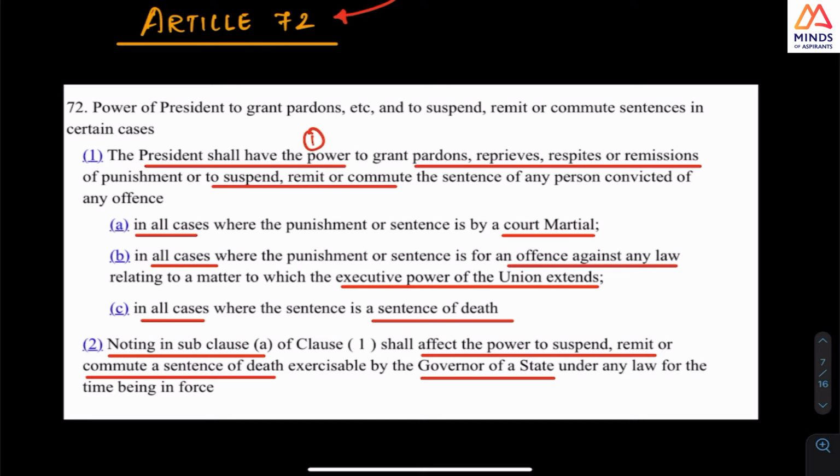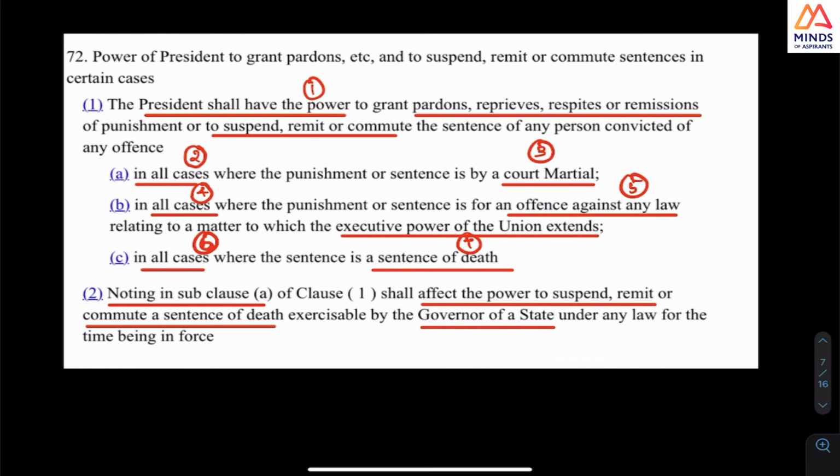In all cases of court martial, which means punishment in the armed forces, the governor cannot come, only the president can. And in all cases of offenses related to union law, and in all cases related to death sentence, and in the Perarivalan case it was a death sentence, the governor or the president has the right of pardon, reprieve, respite, remission, and to suspend or commute the sentence.